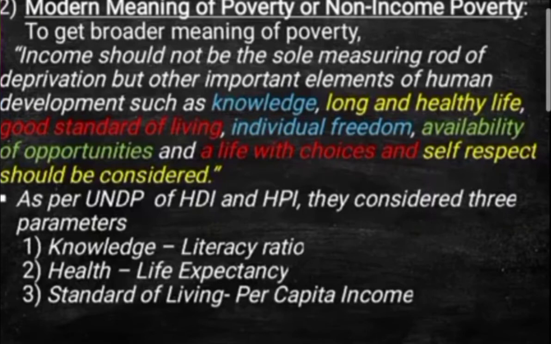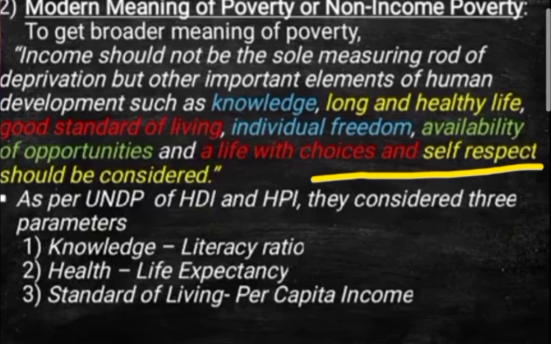Now students, in the modern meaning, to get the broader meaning of poverty, income and consumption are not the only things that matter. Income should not be the sole measuring rod of deprivation, but other important elements of human development should be considered, such as knowledge, a long and healthy life, a good standard of living, individual freedom, availability of opportunities, a life with choices, and self-respect.